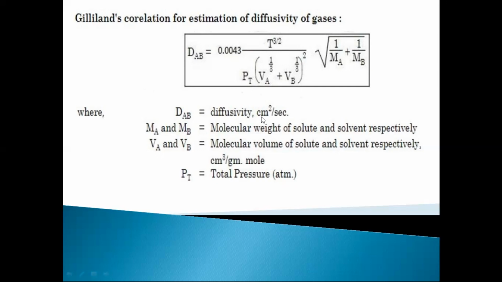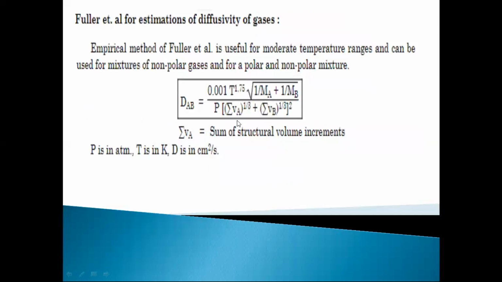Okay, so the unit should be like this, because this is a standard unit, and while solving numericals you have to convert units into this form, and pressure should be in atm. So don't go for meter square per second and like that, because this is an experimental equation and the unit remains the same for this. After that, this is the Fuller equation.